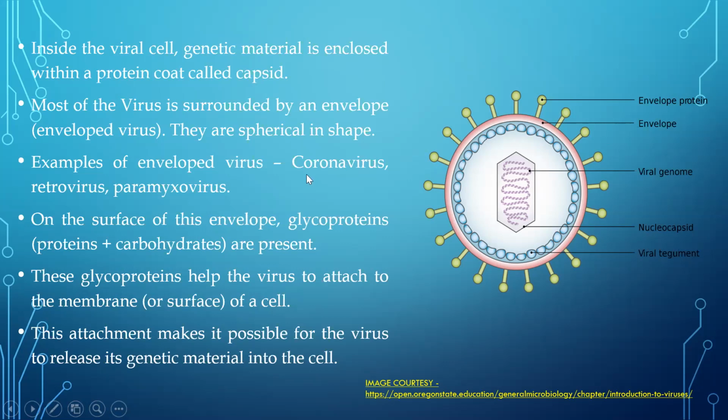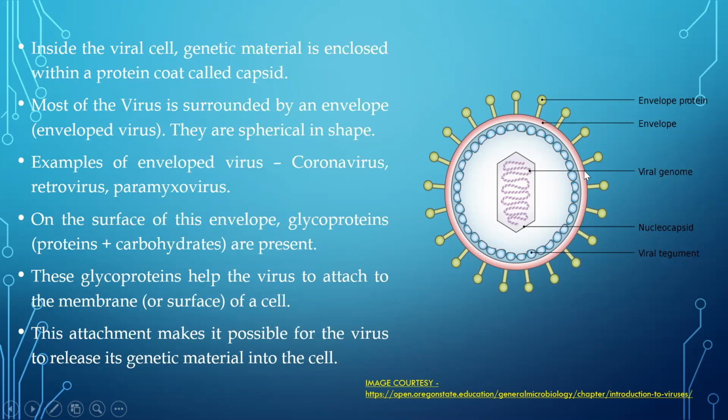Examples like coronavirus. Again, the coronavirus is very common these days. Everyone knows about it. So coronavirus is an enveloped virus, which means you can imagine this is a coronavirus. Then we have retroviruses. HIV is a retrovirus. Then we have paramyxovirus. All these viruses are enveloped viruses, which means they have an envelope around the capsid. All right.